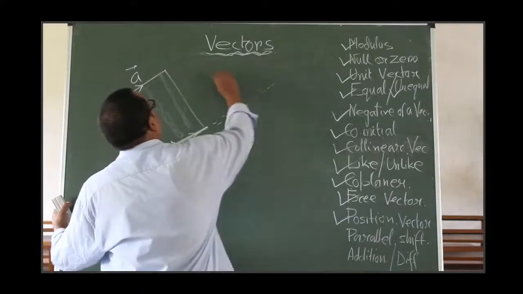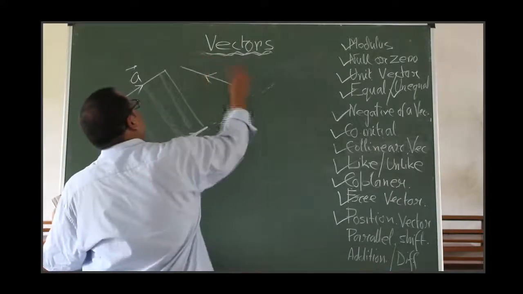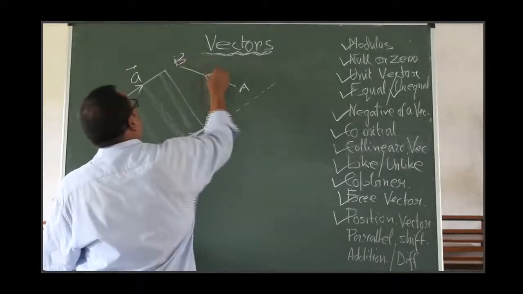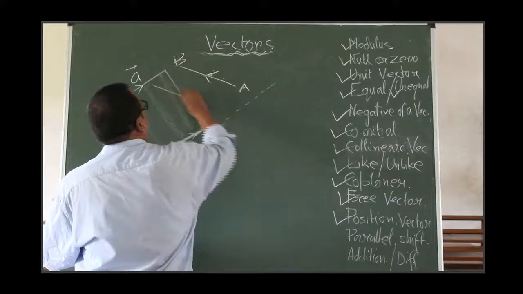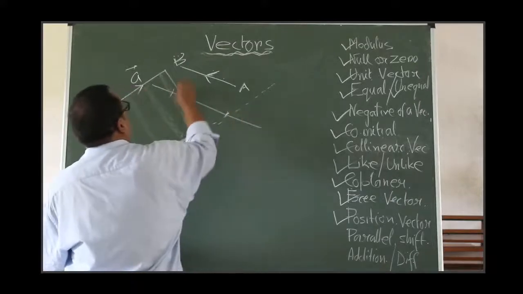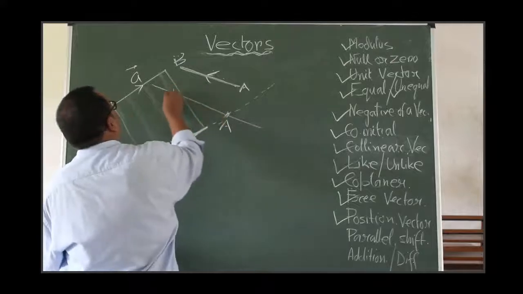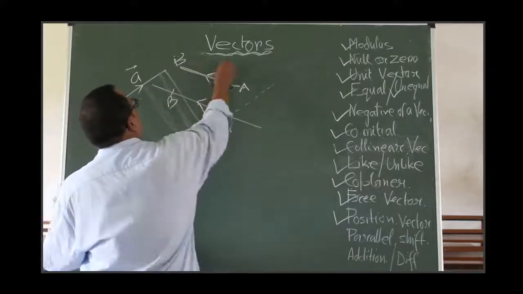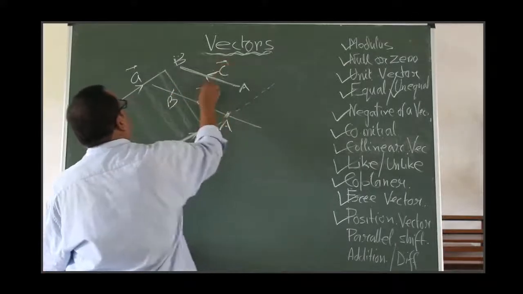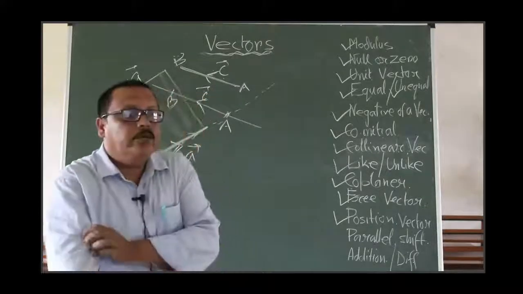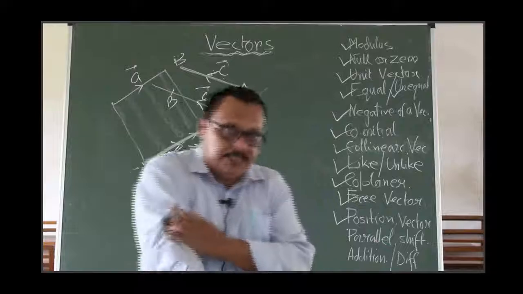If you consider a vector here from A to B, okay, so you can shift this vector upon a parallel line. So here is A and here is B. If the name of the vector be C, then here is also will be C. This is called the parallel shift of a vector. According to requirement, we will shift vectors for calculation. Okay.